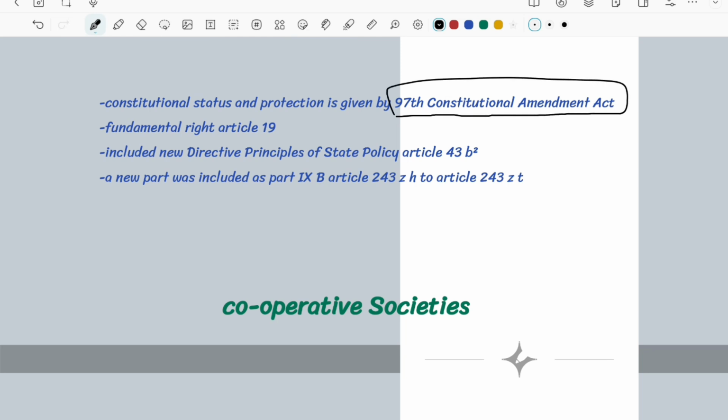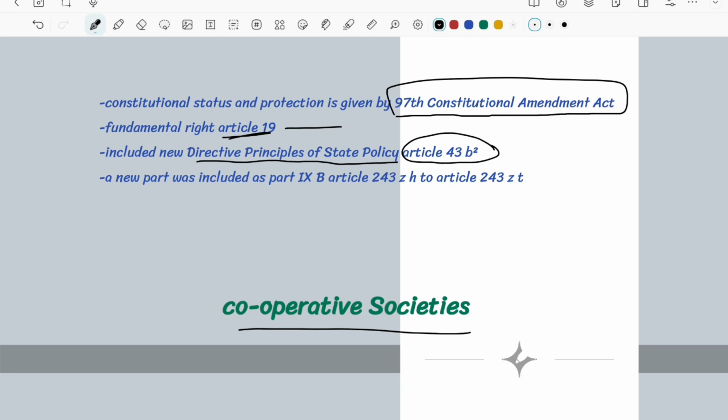But for cooperative societies, it became a fundamental right after this 97th Constitutional Amendment, according to Article 19, and it also included a new directive principle of state policy according to Article 43B.